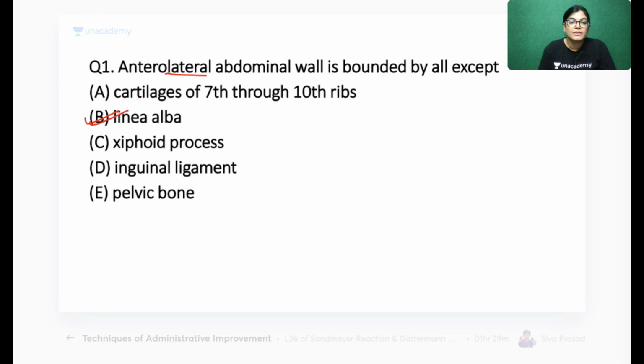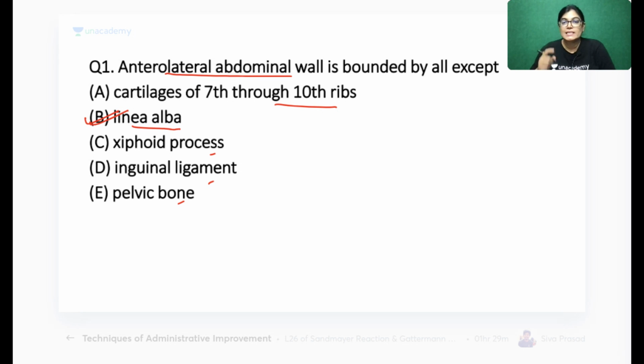This is the anterolateral abdominal wall, anterior and lateral. Linea alba is the interlacing of the muscles in the midline, so if we want to take the wall, we will not take linea alba into consideration. Cartilages, xiphoid process, inguinal ligament and pelvic bone will be taken. All these MCQs which I am discussing, I am providing the written part and the key, don't worry.